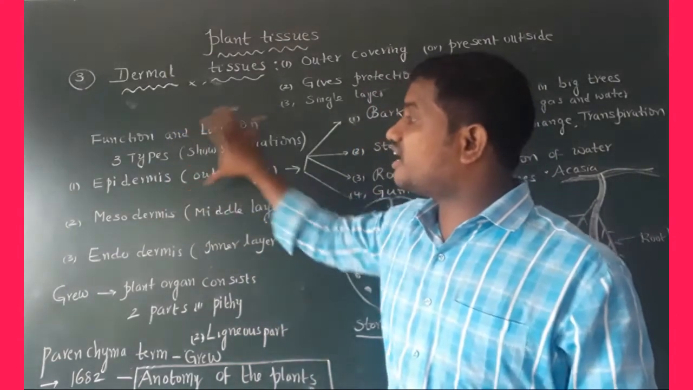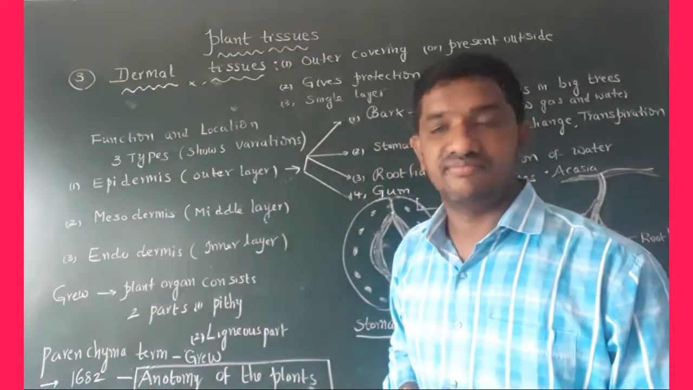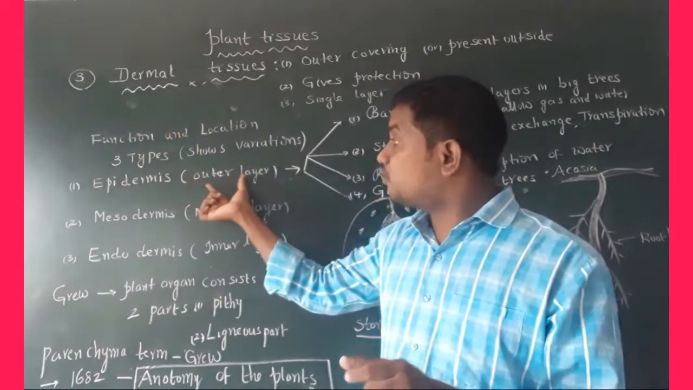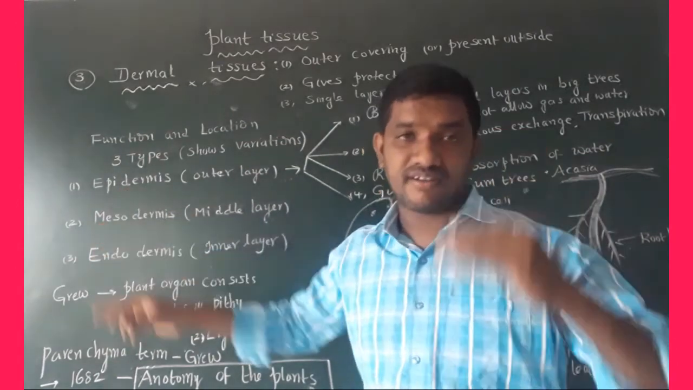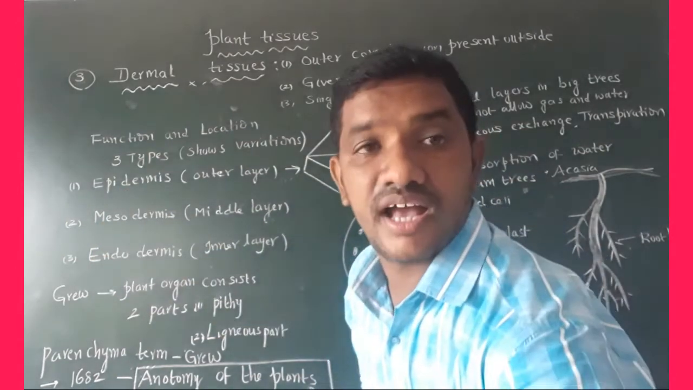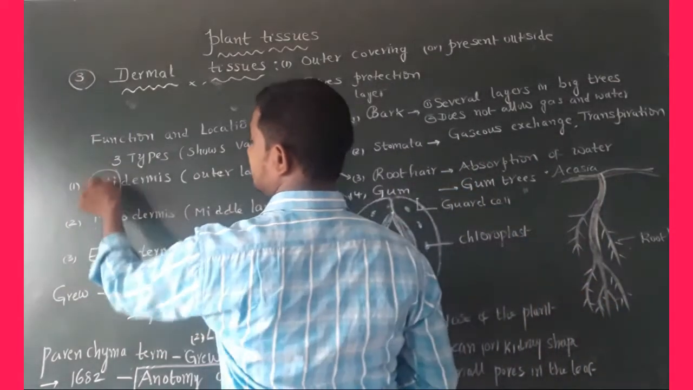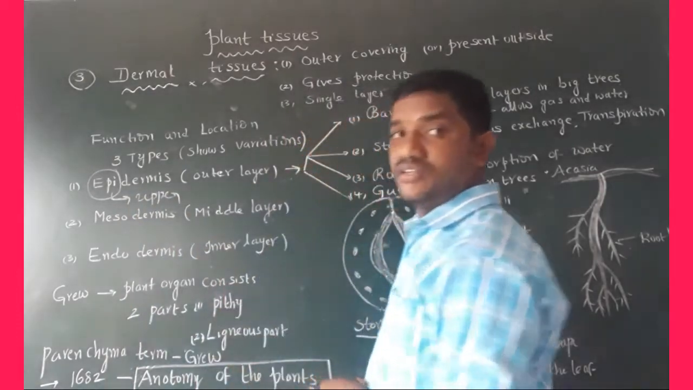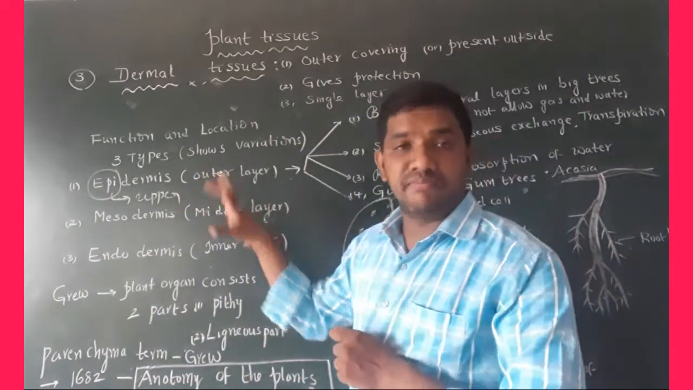Based on the function and location, there are three kinds of variations. One is epidermis. Epidermis means outer layer. Epi means upper. Epi is a Greek word, which means uppermost. The uppermost layer on the plant body is called epidermis.